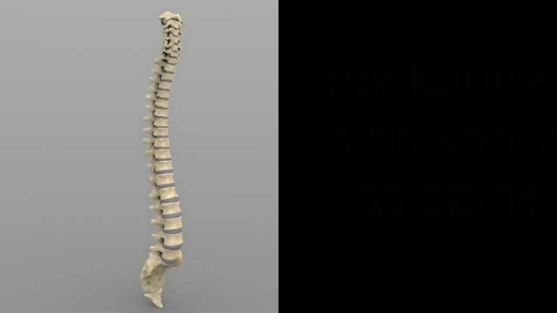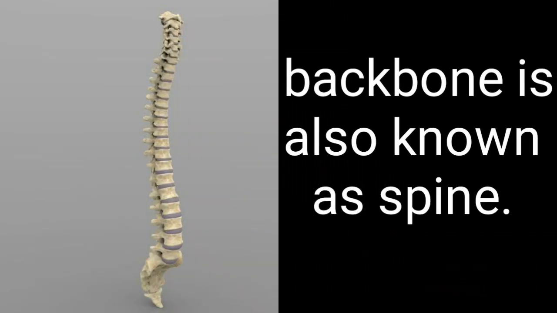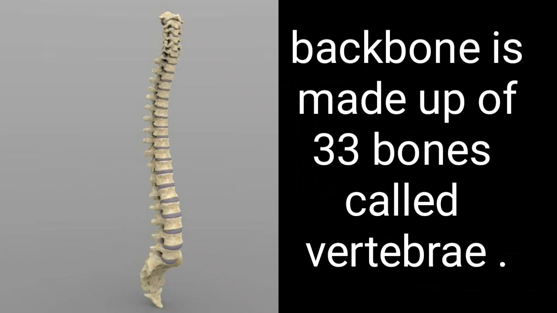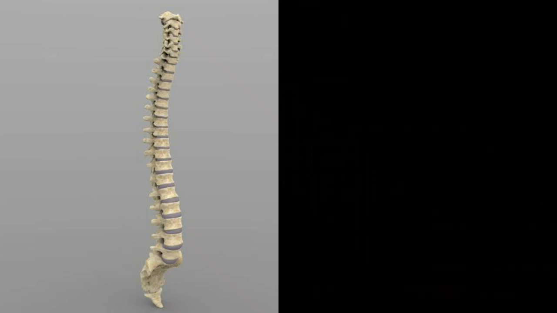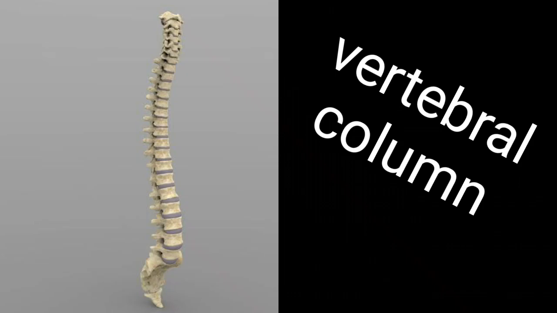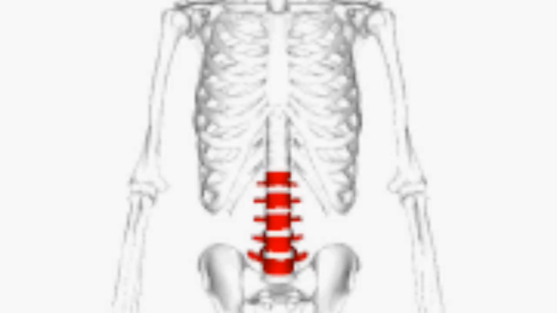Backbone. Backbone is also known as the spine. The backbone is made up of 33 bones called vertebrae. They form a column. It is called vertebral column. Vertebral column protects the spinal cord. The vertebral column forms the main axis of the skeleton.